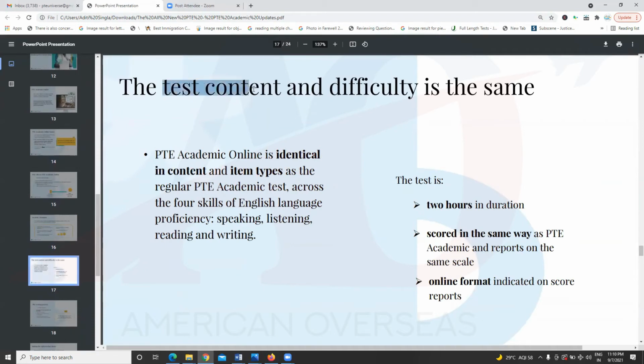Test content is same, difficulty level is same. That has not changed. So don't think that now PTE is becoming easy. So test content and difficulty level is just the same. Also, this PTE Academic Online is the same as PTE Academic. This is a 2 hour test in the same way, and the online format is the same.